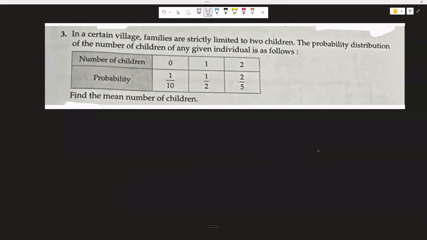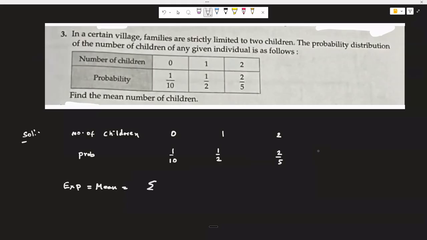So directly, it is a direct question. There is nothing to do here. Just copy the data. This is the working procedure to answer the problem. Write down number of children, 0, 1, and 2, and probability 1/10, 1/2 and 2/5. Without lines also, you can write like this. And he is asking mean or expectation.